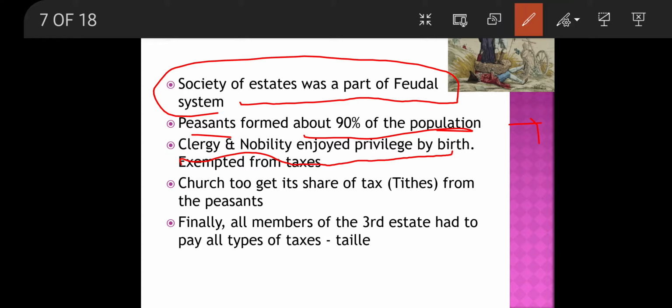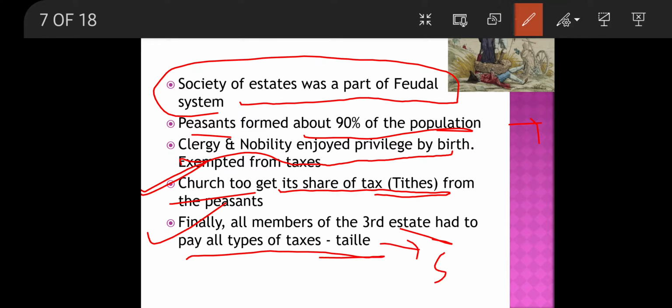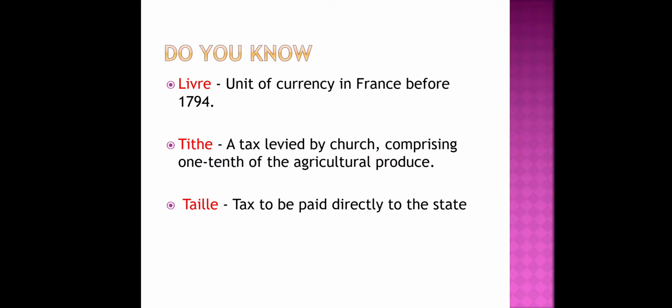The church also extracted taxes called tithes from the peasants, the third estate. And finally, all members of the third estate had to pay taxes, called taille, which was given to the state. So all these things were there.